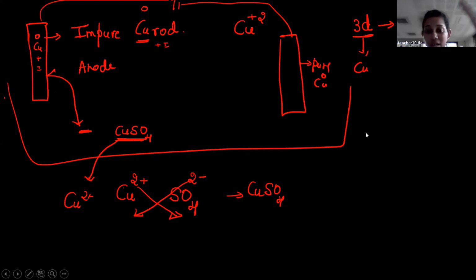Oxidation number increases, correct? From 0 to 2 plus. So this process is called the oxidation process. So 2 plus is there. During oxidation, let me write here, what happens, students? Electrons are released. So write 2 electrons on the product side because they are released. This is the reaction which takes place at the anode.